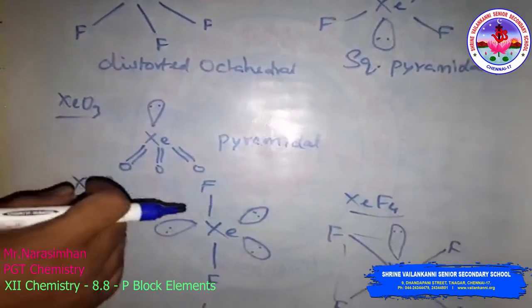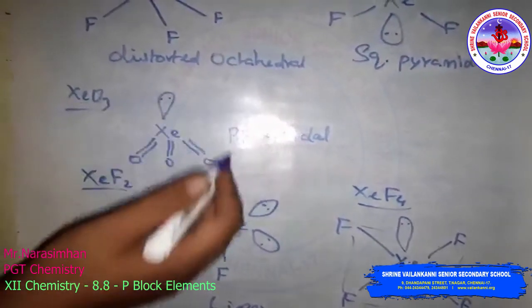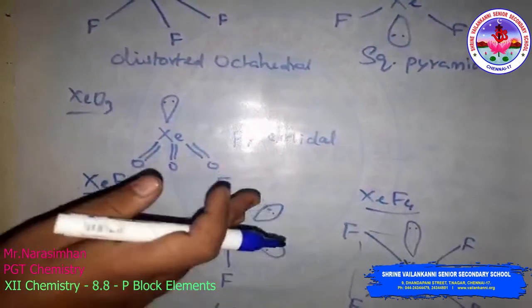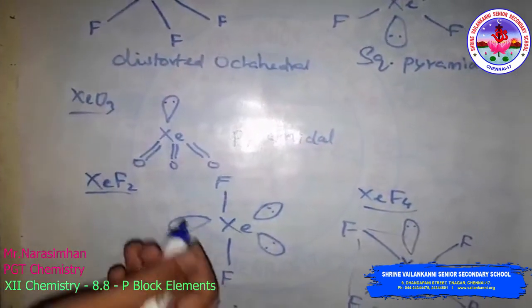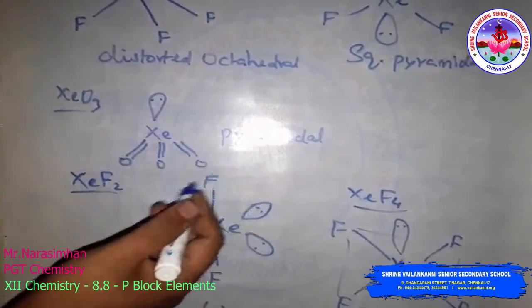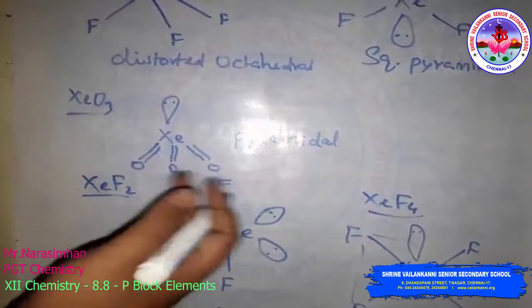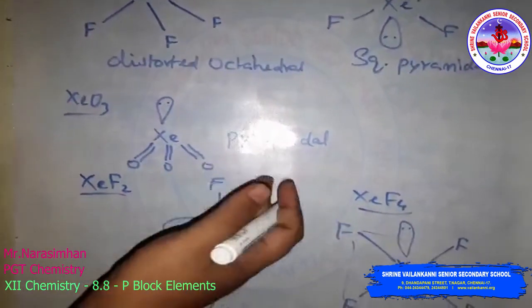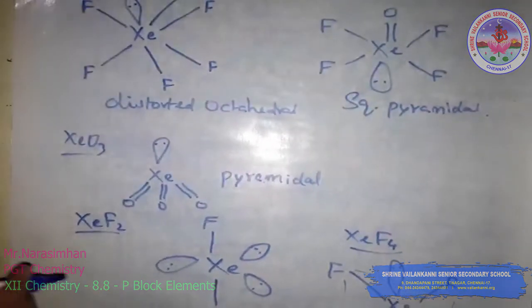Deep sea divers also use helium gas. Neon is used in the discharge tubes of fluorescent bulbs. Argon is used as an inert atmosphere in high temperature metallurgical processes, welding of metals or alloys, and filling of electric bulbs. So these are the uses of the group 18 elements.